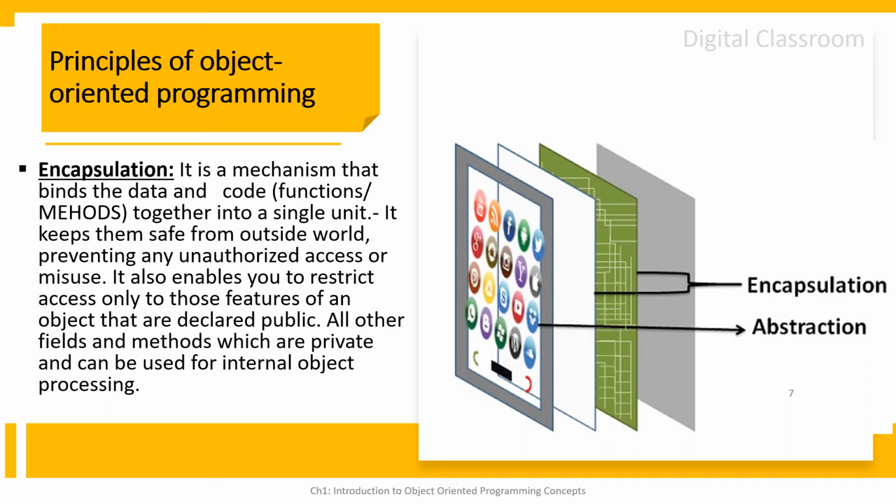It also enables you to restrict access only to those features of an object that are declared public. So here access specifiers come into the picture. All the other fields and methods which are private can be used only for internal object processing. Here abstraction is the user interface, and encapsulation is designed inside, that is implementation details.